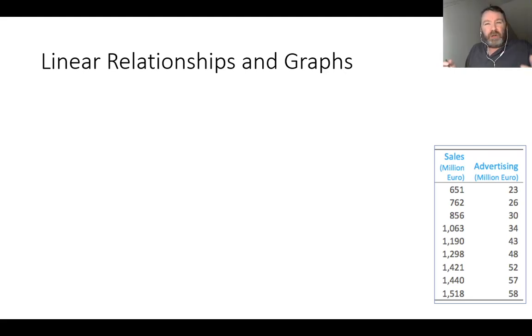Okay. Now, why am I talking about independent and dependent? Well, for one very simple reason. When we're drawing a graph, we've got an x-axis and we've got a y-axis. The x-axis is always the independent variable. So if I was to ask you to draw a graph of this particular set of values here, the relationship between advertising and sales, the first thing you try and figure out is, well, which goes on what axis? And the answer is the independent variable goes on the x-axis.